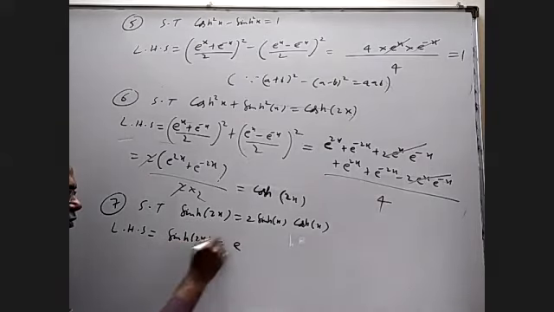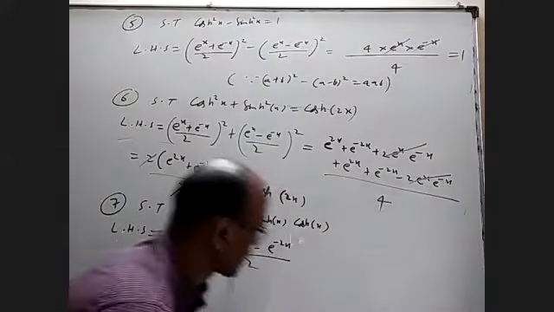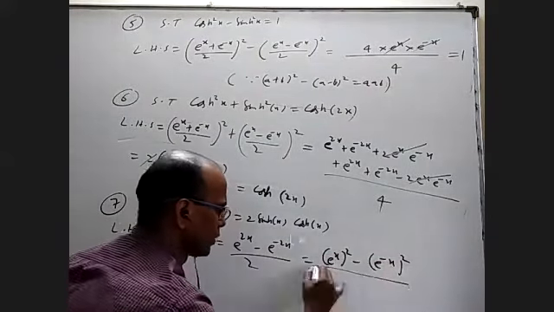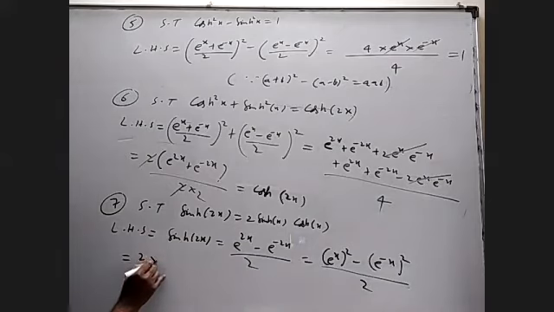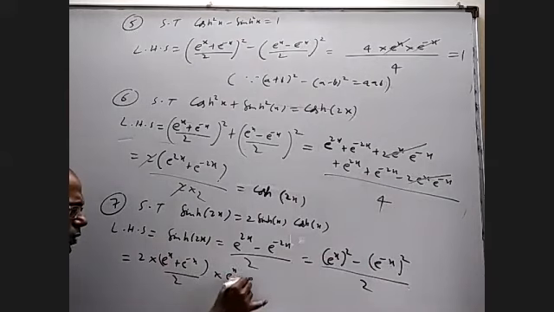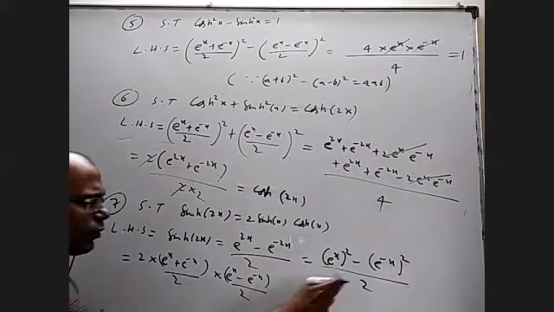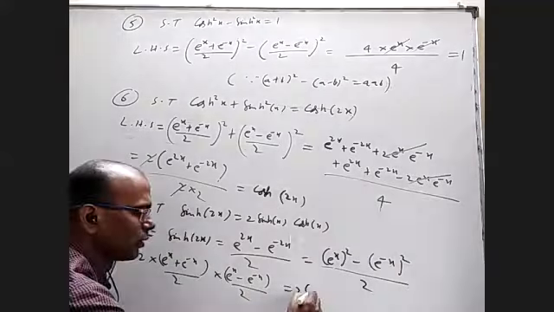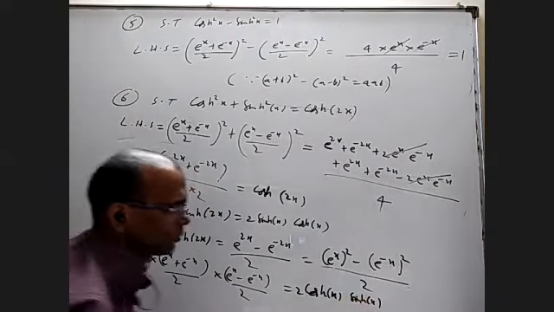is actually what by definition? e power 2x minus e power minus 2x by 2. I can write e power 2x as e power x whole square, minus e power minus x whole square, by 2. A square minus b square is a plus b into a minus b. I'll multiply and divide by 2 and write e power x plus e power minus x by 2, into e power x minus e power minus x by 2. This is nicely cosh of x, this is nicely sinh of x. That's it. 2 cosh of x sinh of x.